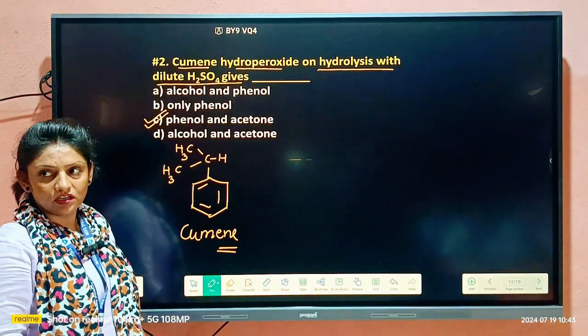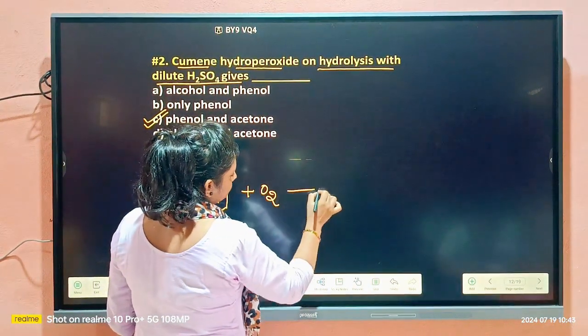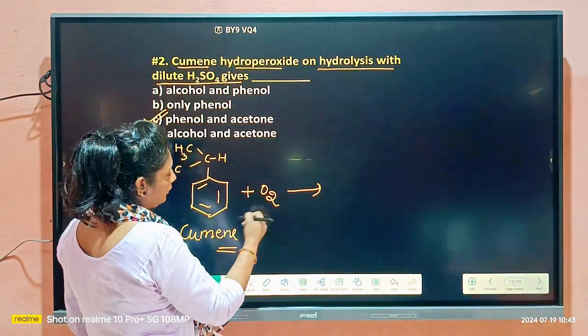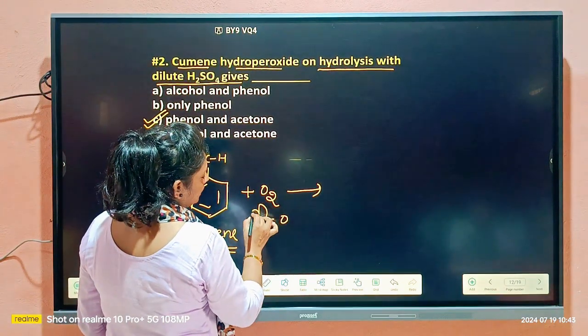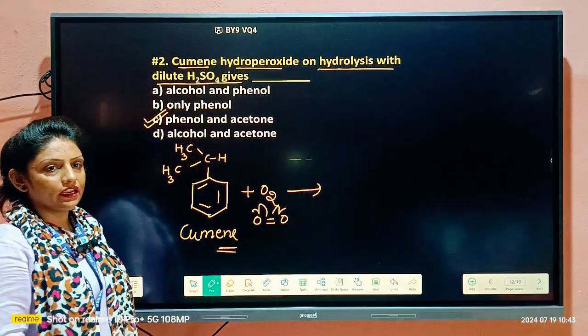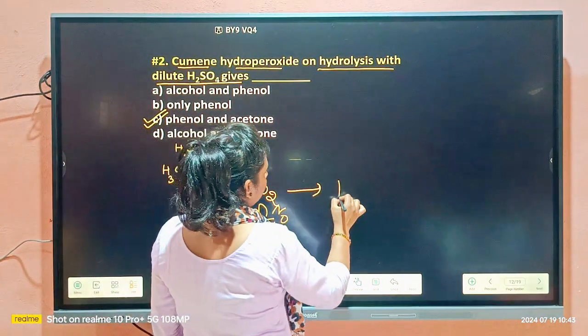First of all, we were doing the reaction with oxygen. So here the peroxide effect was taking place, a free radical mechanism took place. So here what will happen?